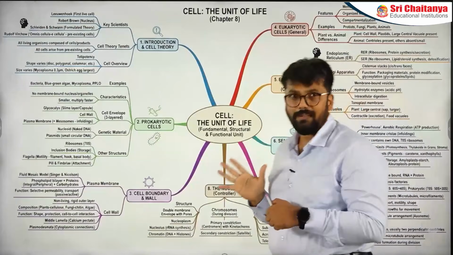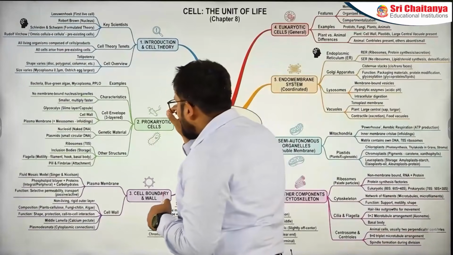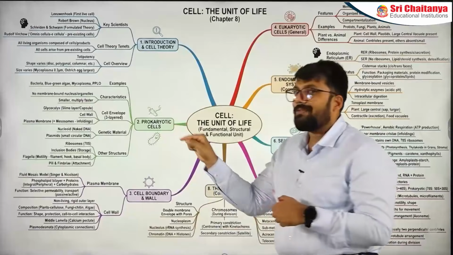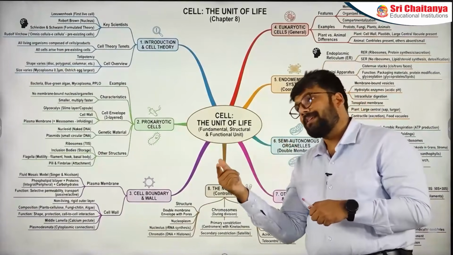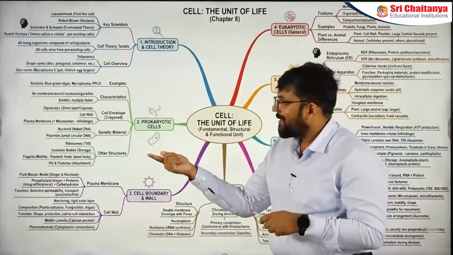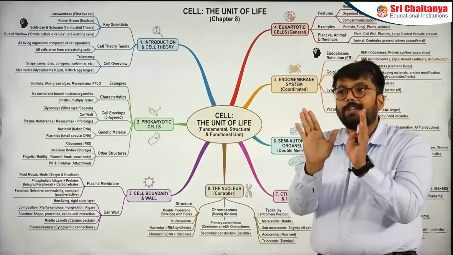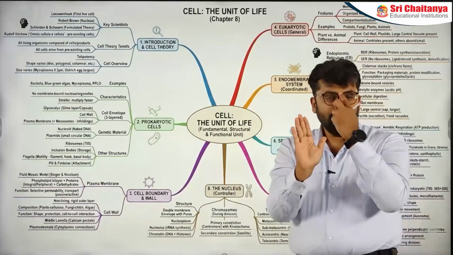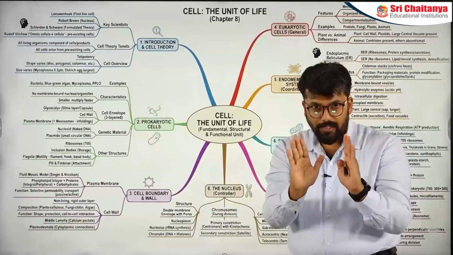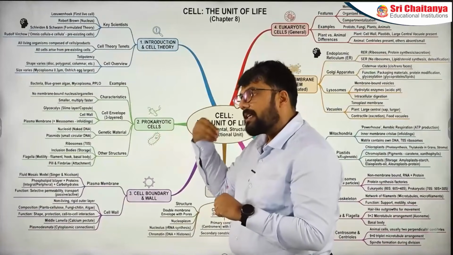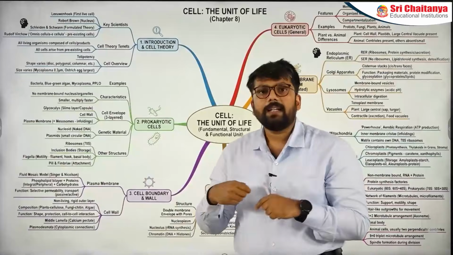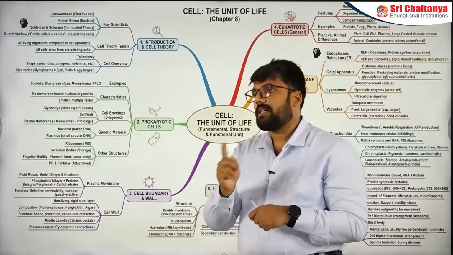The problem here is that prokaryotic cell is shared with biological classification also, because Monera is there. So sometimes some questions go into Monera, some questions go into the cell chapter, so we have taken only core questions. But when we are discussing prokaryotic cells, some of the points, like plasmids, like diseases they cause, you will find them in biological classification.